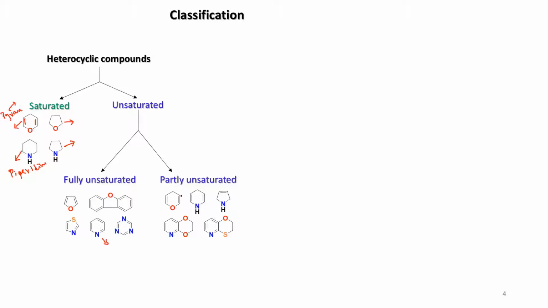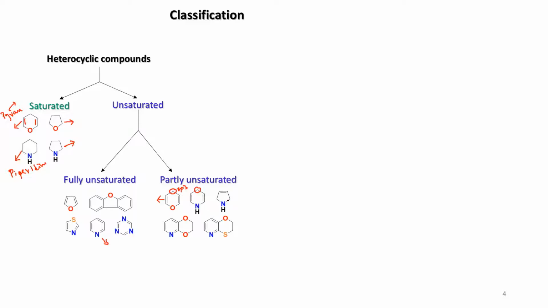Here, partially unsaturated. If you look at this now, this is pyran. This pyran has 2 unsaturations. This center is sp3. So we call this partially unsaturated. Similarly, here we have sp3.